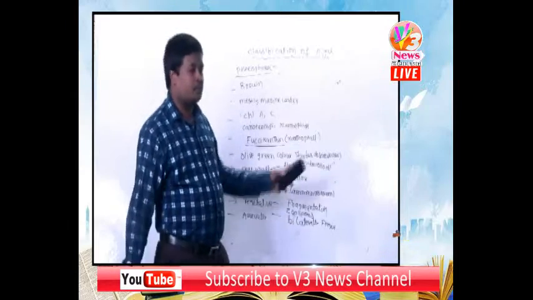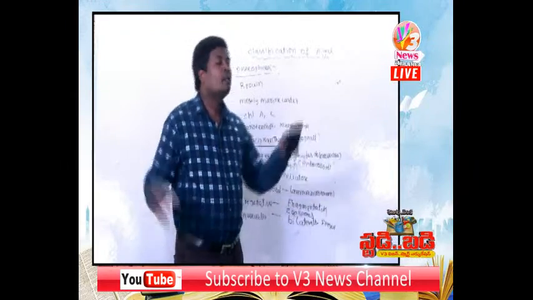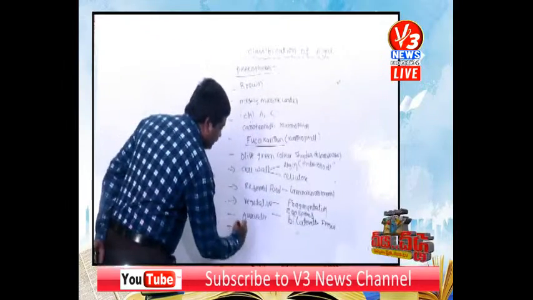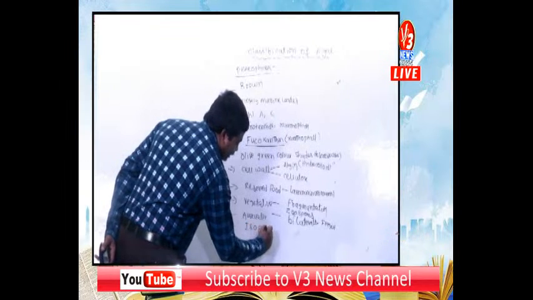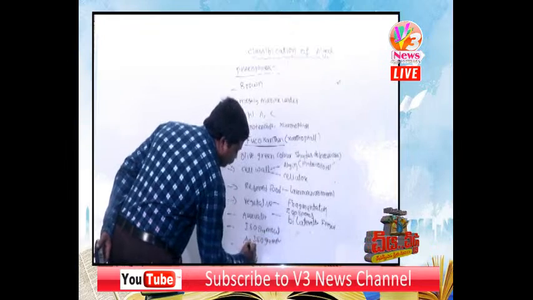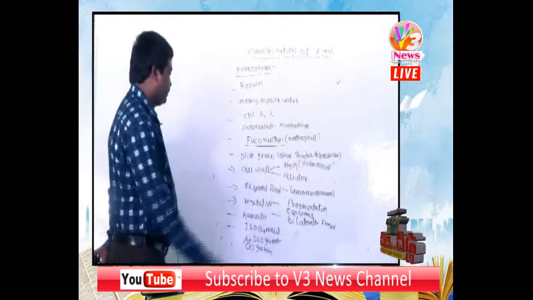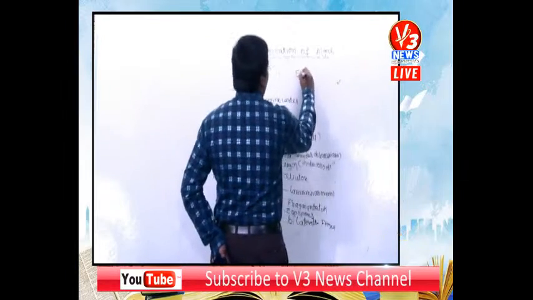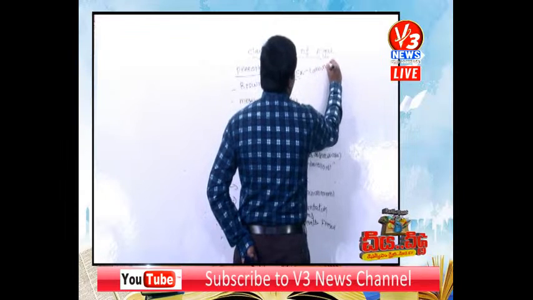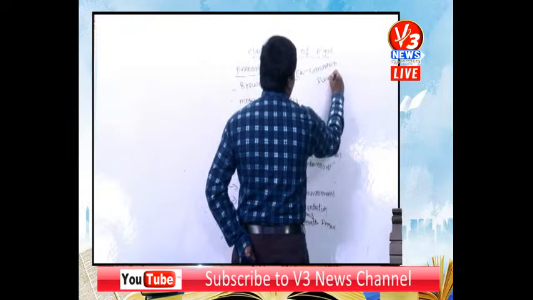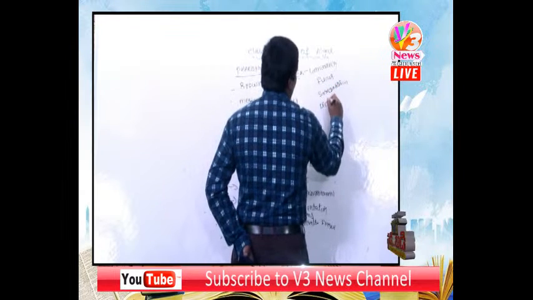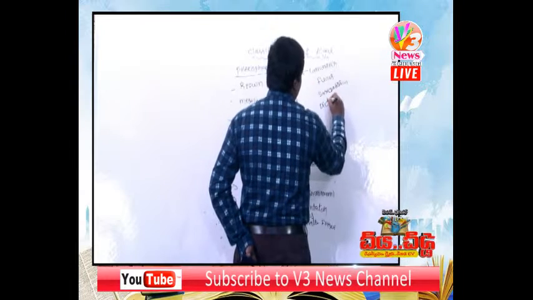Brown algae reproduce sexually by isogamous, anisogamous and oogamous methods. Then the examples of brown algae: Laminaria, Fucus, Sargassum, Dictyota.